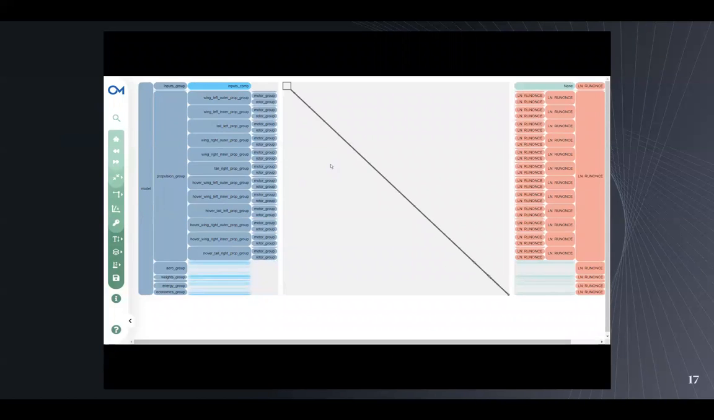So you can see that each group connects to the next with the blue squares, indicating that the connections are working properly. So if there were red squares, that would indicate that something is disconnected and that needs to be fixed. But as you can see, everything is running smoothly.